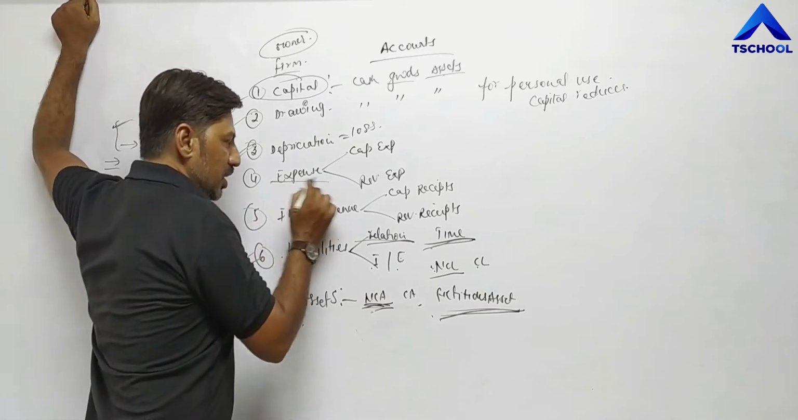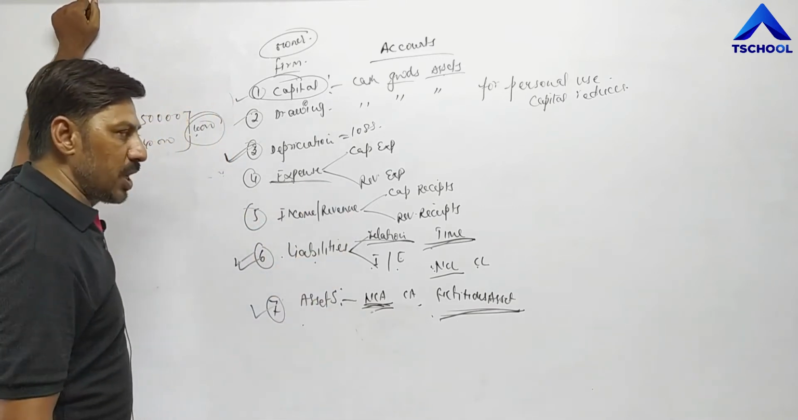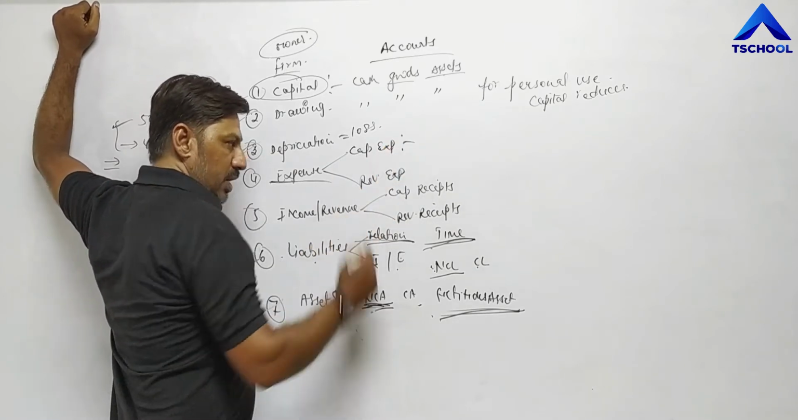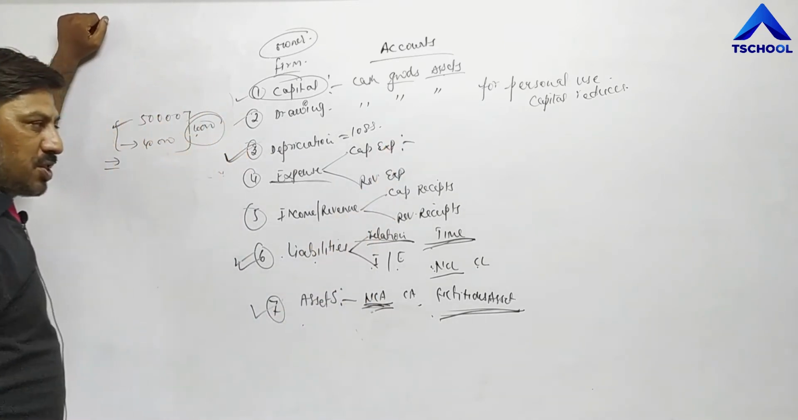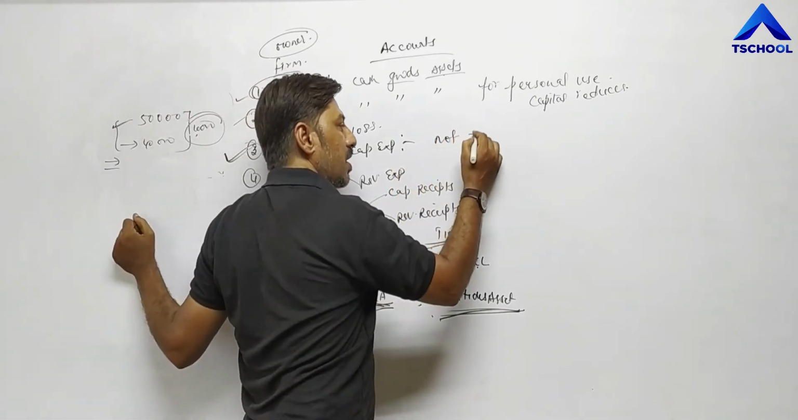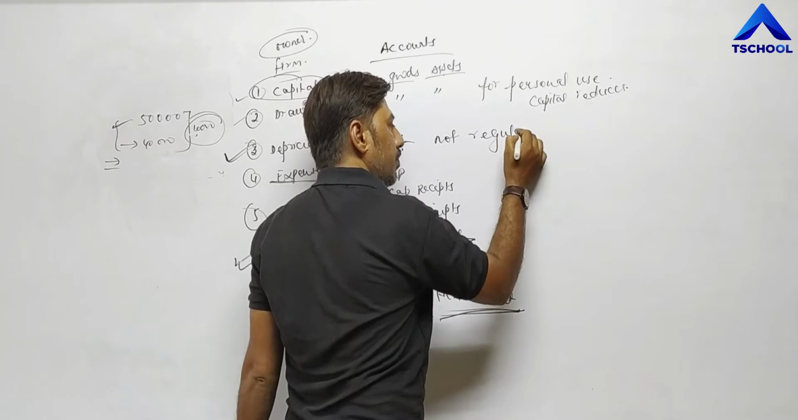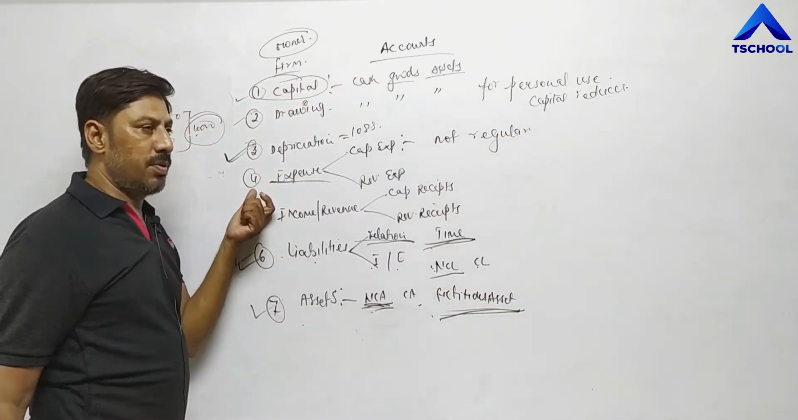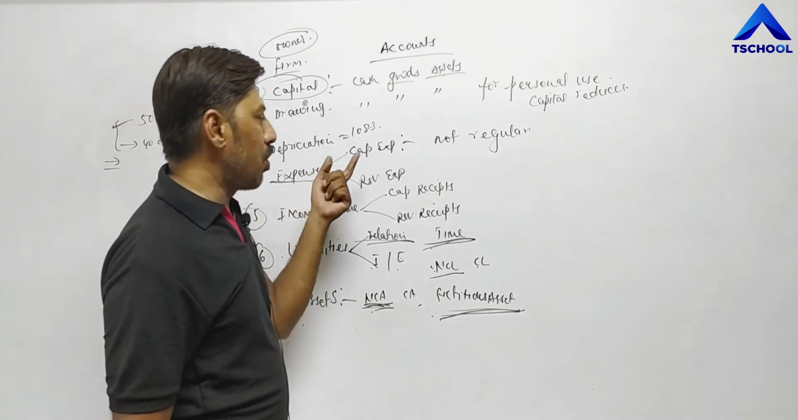Then expenditure or expenses. Expenses are of two types: capital expenditure and revenue expenditure. Now capital expenditure means expenditures which are not regular in nature. Means after a long time we have to spend an amount. Such expenditures are called capital expenditure.